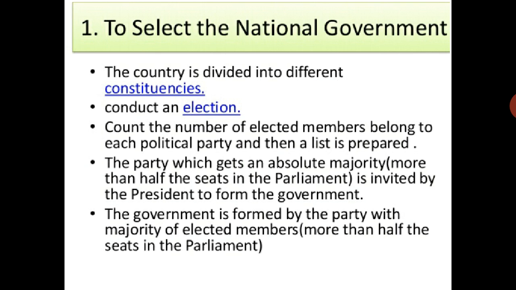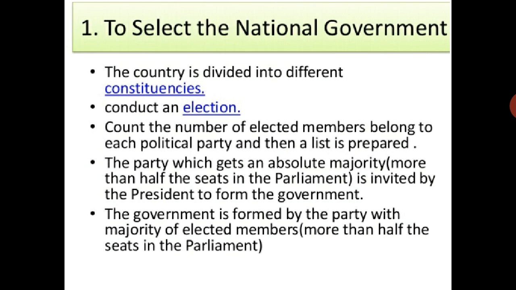The country is divided into different constituencies. Elections are conducted in each constituency. Then they count the number of elected members belonging to each political party, and then a list is prepared.